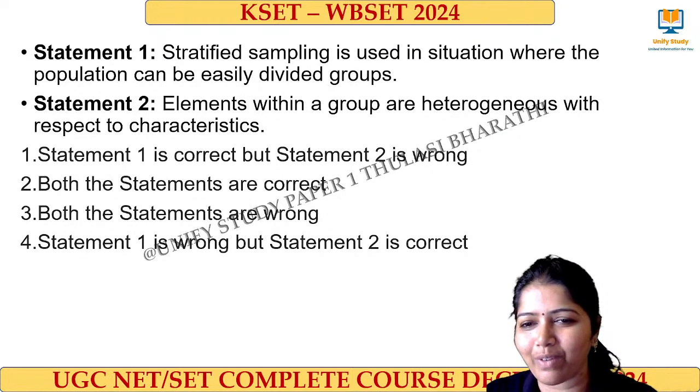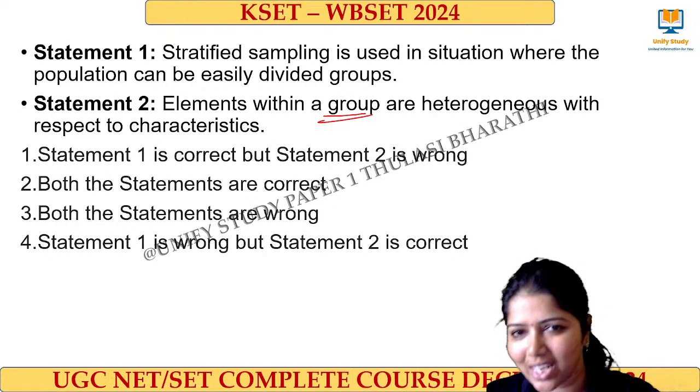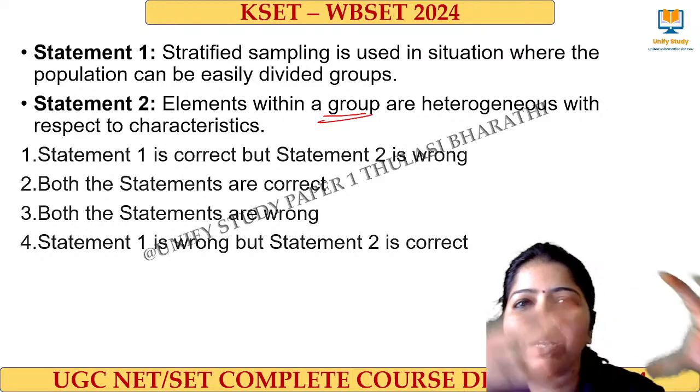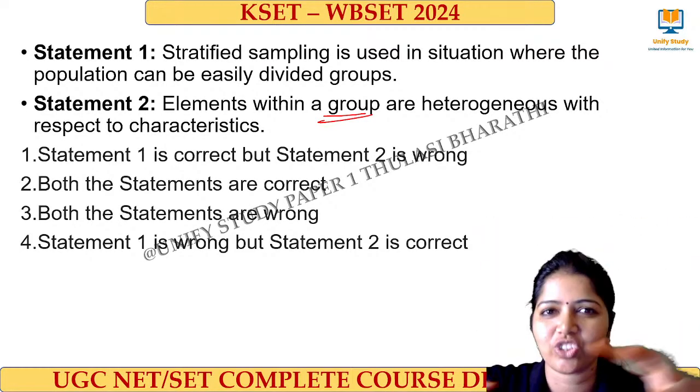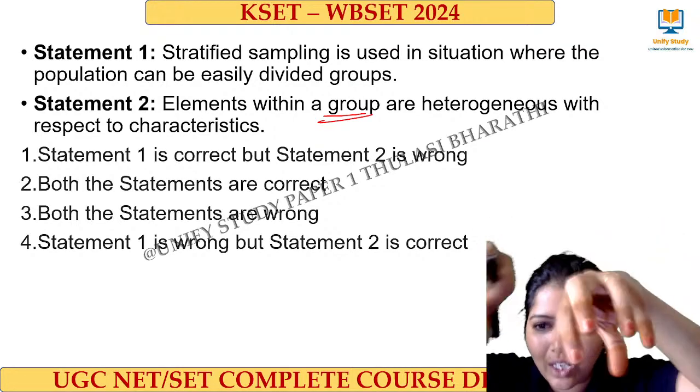Read it carefully. Only a few are giving right answers. Elements within a group are heterogeneous. Within a group. Maths department, Tamil department, English, history are there. With the departments, they are heterogeneous. But within a group,